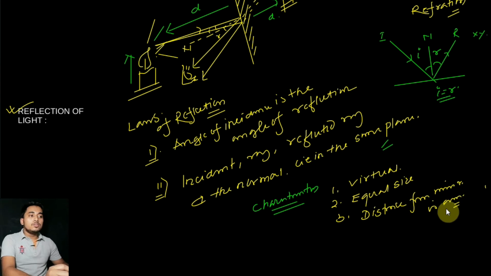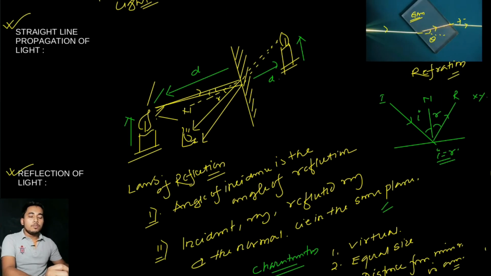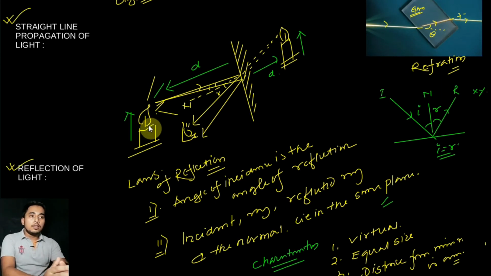Clear? So these three characteristics you can see from here, that the candle is situated at a distance from the mirror and the image is at the same distance from the mirror. These two distances will be the same. If you stand in front of a mirror and an object is situated 10 meters from the mirror, you can see the image is behind the mirror at 10 meters distance. Okay, and number two, it will be virtual.